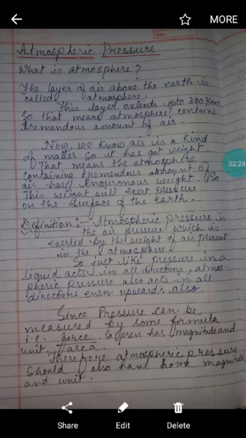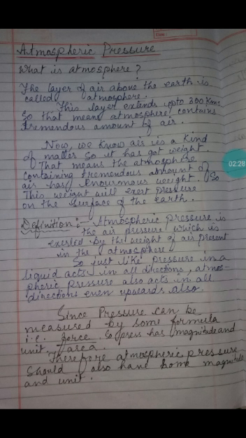Now, since pressure can be measured by a formula, that is force divided by area, this pressure has some magnitude and unit also, as we have discussed. Therefore atmospheric pressure should also have some magnitude and unit.